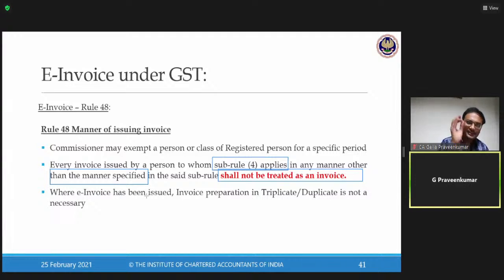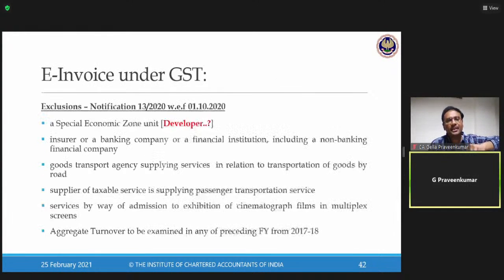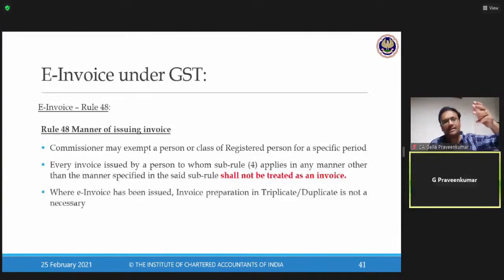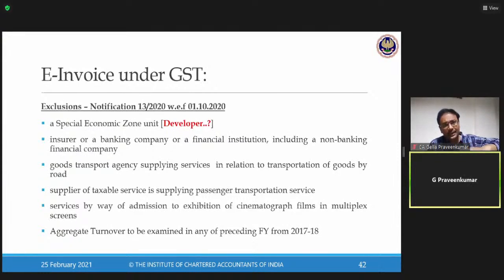So please, students, read this GST e-invoice provisions. Reason, May 2021, this is one compulsory question you can expect. So if there is a supplier who has been notified, who falls into the set of notified category, and he fails to issue invoice under Rule 48, Sub-Rule 4, then that shall not be considered as an e-invoice. The moment it is not considered as an e-invoice, what is the implication? The recipient cannot enjoy the credit, supplier is not complying with the law. Now, as of today, this is applicable again for your May 2021 examination.